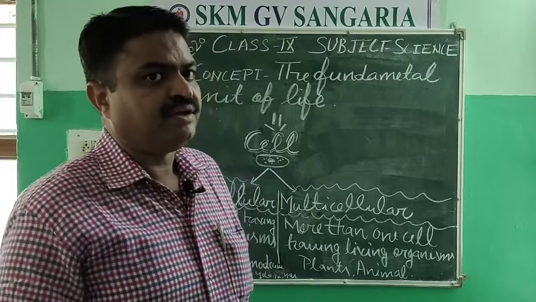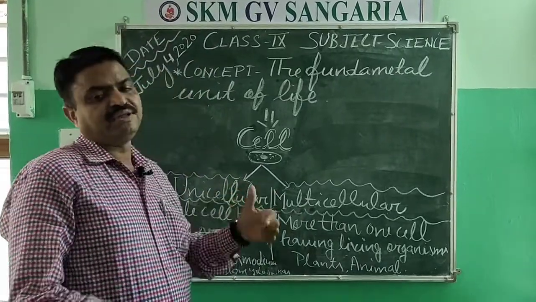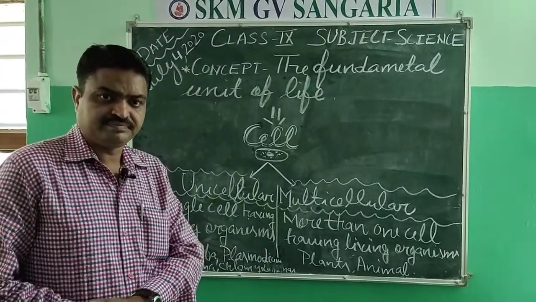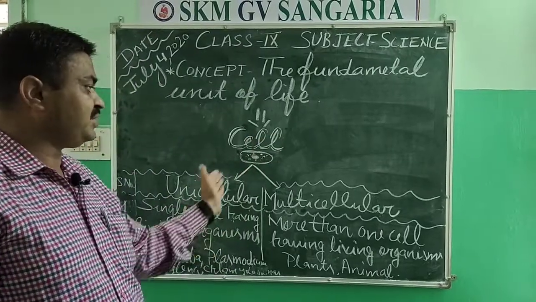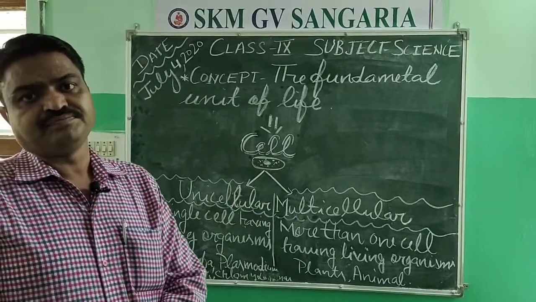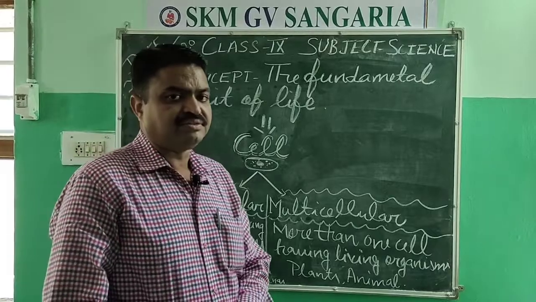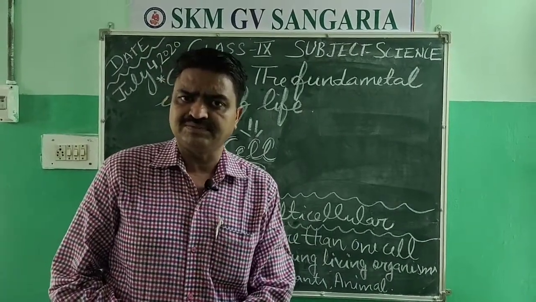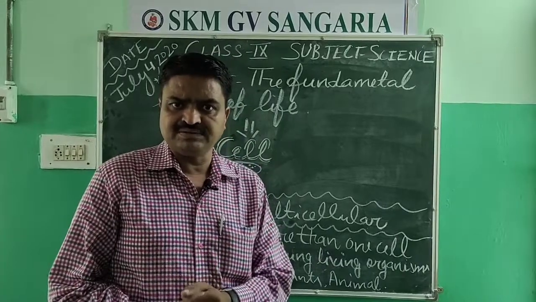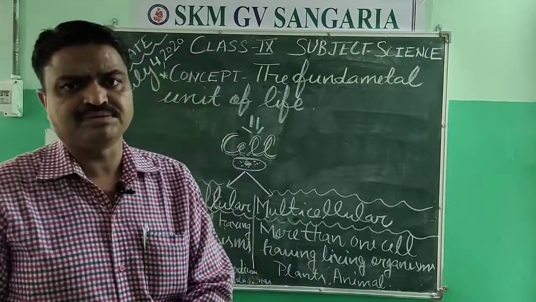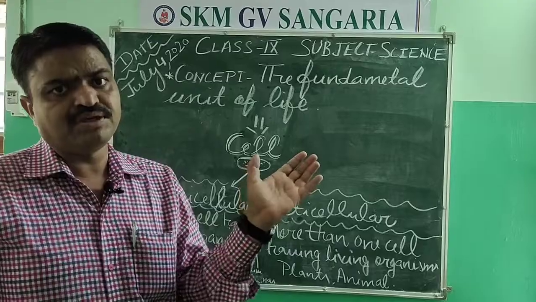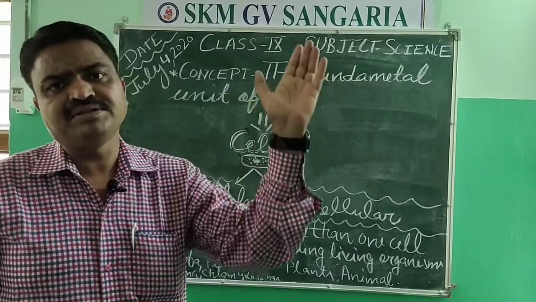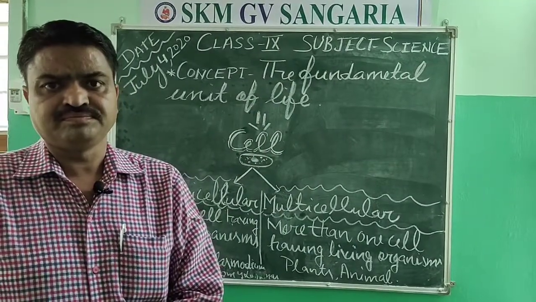They come in the unicellular category. If we speak about multicellular organisms, then generally the complex living organisms come in this category, like us, plants and other animals. So it is about unicellular and multicellular organisms, students.